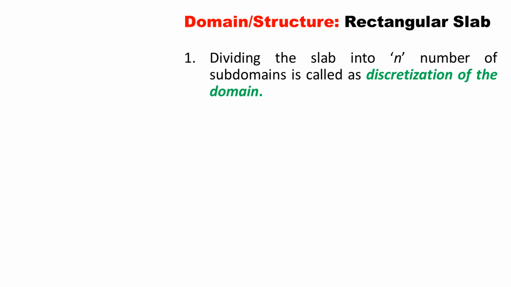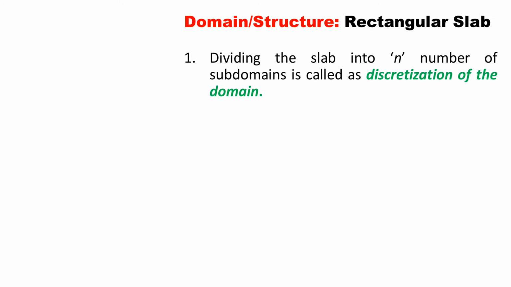If you consider one structure, or it is also called as domain, for example a rectangular slab, when we divide the slab into n number of subdomains, it is called as discretization of domain or discretization of the slab.